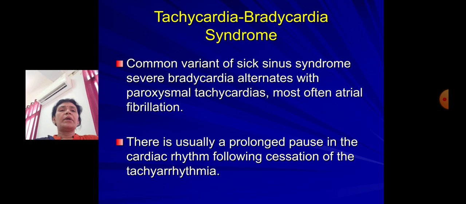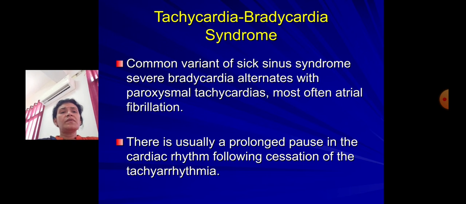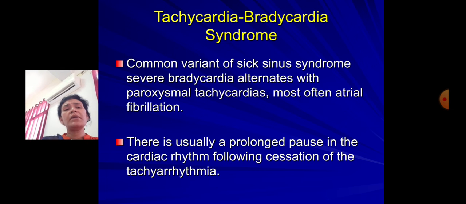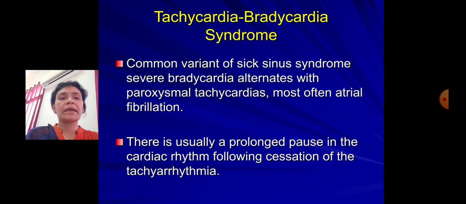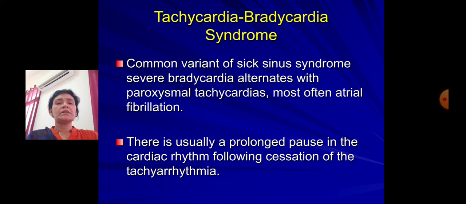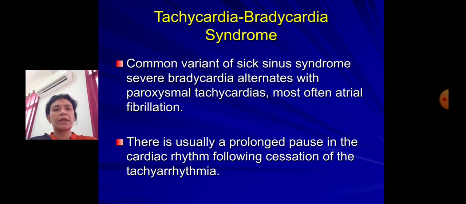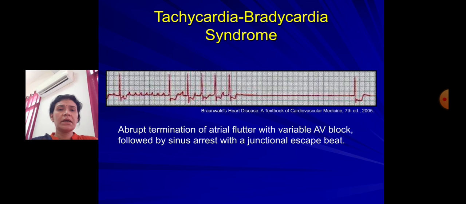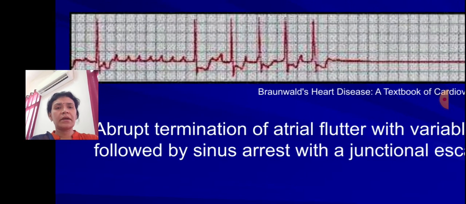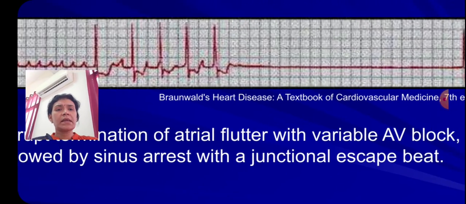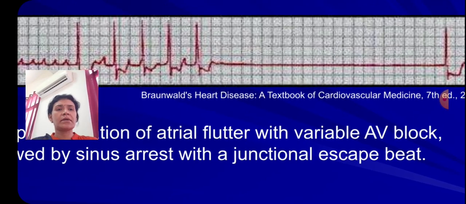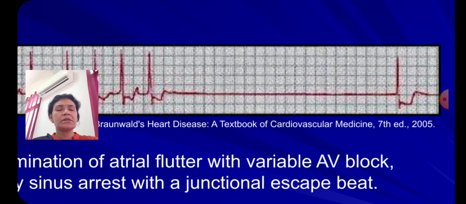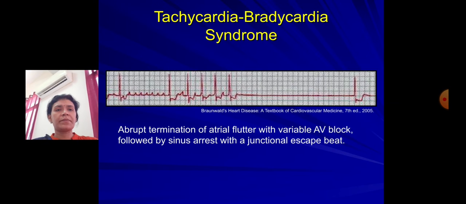Now coming to tachycardia-bradycardia syndrome, a common variant of sick sinus syndrome. Here, severe bradycardia is alternating with paroxysmal tachycardias, and most commonly this tachycardia is atrial fibrillation. There is usually a prolonged pause in the cardiac rhythm following cessation of the tachyarrhythmia. Here we can see that initially there are flutter waves, and then there is abrupt cessation. So sinus arrest is there. Then the first beat, without a P wave, is a junctional escape beat.